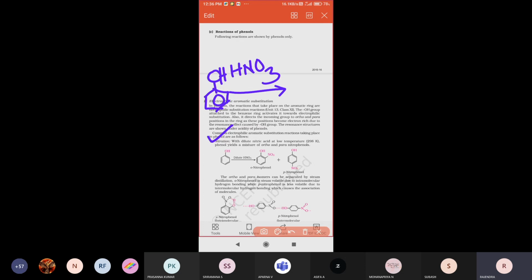So that is what they gave. The nitro group is always directed to two positions, one is ortho, another one is para positions only. It will be directed there.